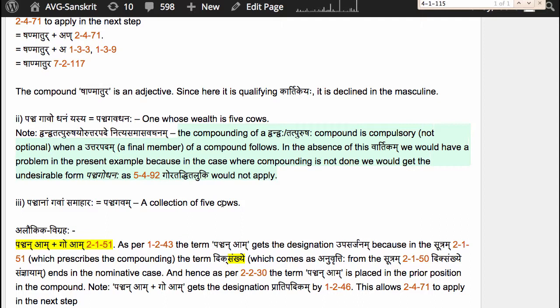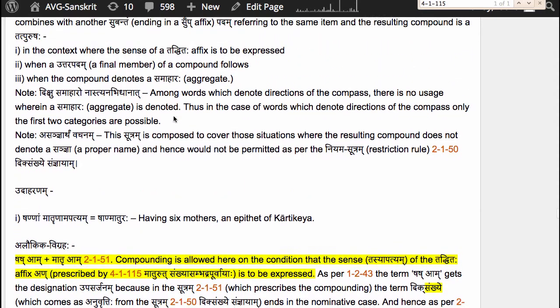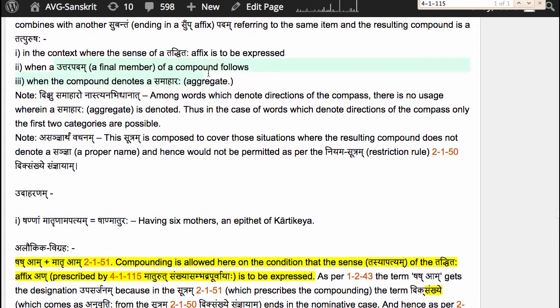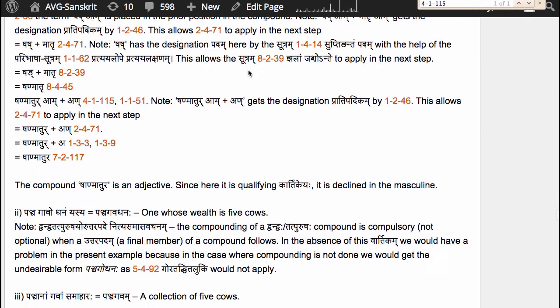The Sutram 5.4.92 we are going to be studying shortly. The point we are making here is that even though when we looked at the vritti of this Sutram 2.1.51, we said the compounding is optional, in the case of situation number 2, when an Uttarapadam, a final member of a bigger compound, follows, the compounding of the Tatpurusha or Dvandvaha is not optional. It is compulsory. Okay, let us now take a look at the third situation.